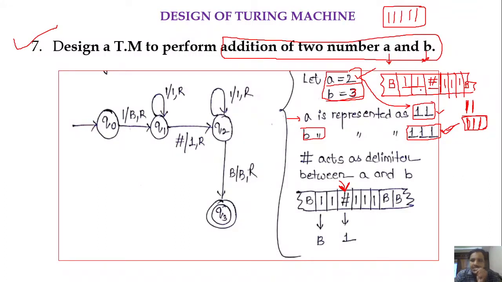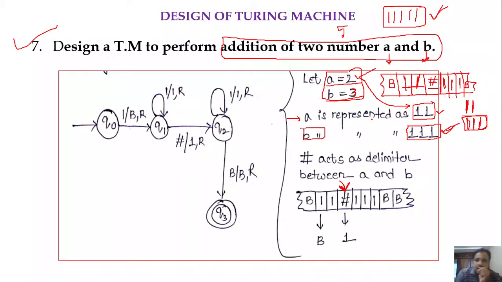Okay, next see here in the input tape we stored the input A as 1 1. Okay, the delimiter we specified is hash. Okay, followed by that we have B which is represented as 3 ones. Okay, now what will be the result? The result will be 5. So definitely we are going to get 5 ones. Okay, so we have to get 5 ones on the input tape, right?